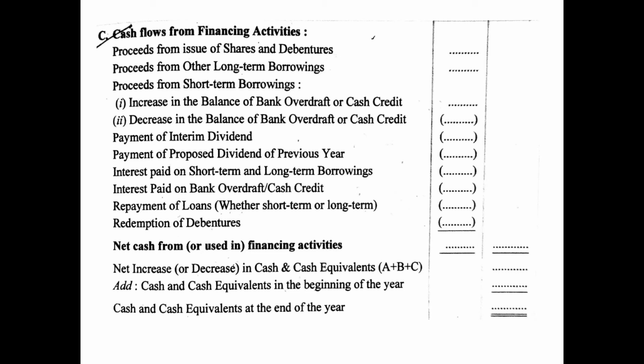So the opening balance, that is the balance of these cash and cash equivalents at the beginning of the accounting year, will be added to the net increase or decrease, that is the summation of A, B and C activities, and at the end, ultimately what you will get will be the cash and cash equivalent at the end of the year, that is the closing balance. This you will get by the addition, and this should be the same as the closing balance shown in the balance sheet. So basically it is a method of cross checking whether your working is correct or not. So this is the entire format of the cash flow statement. I hope it is clear to you, children.